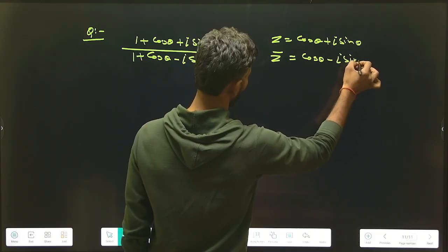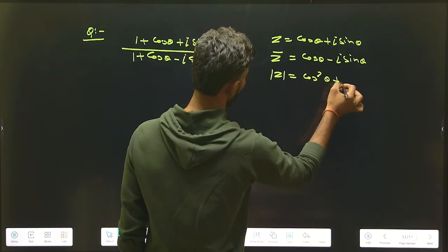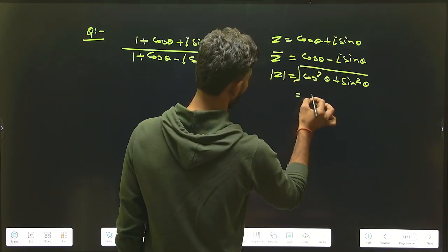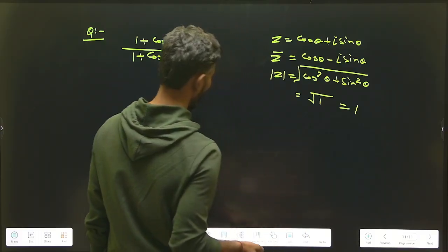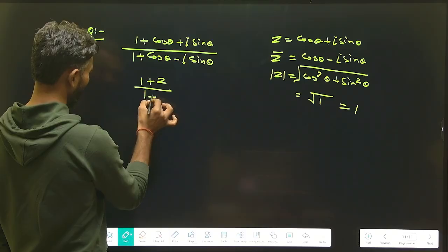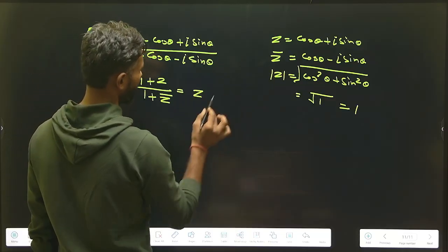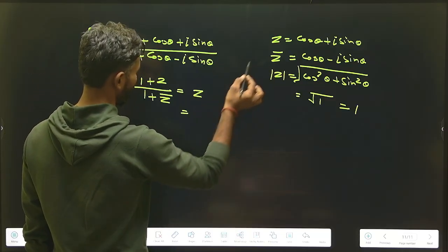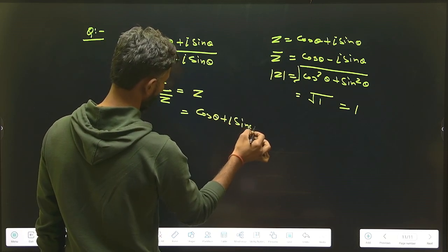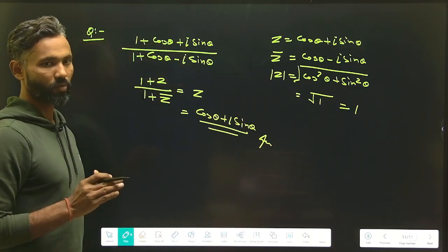Here modulus of z will be equal to under root of cos square theta plus sin square theta, which is under root 1, meaning 1. So 1 plus z upon 1 plus z conjugate is equal to z, and z is cos theta plus iota sin theta. So this is a question based on this concept from the previous year question paper.